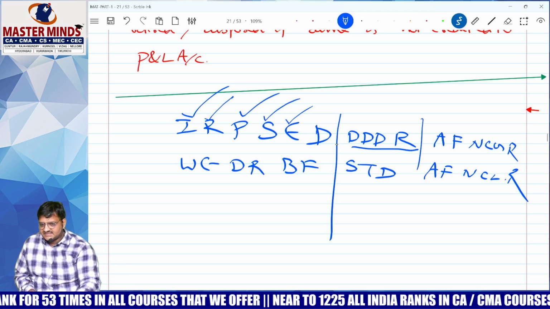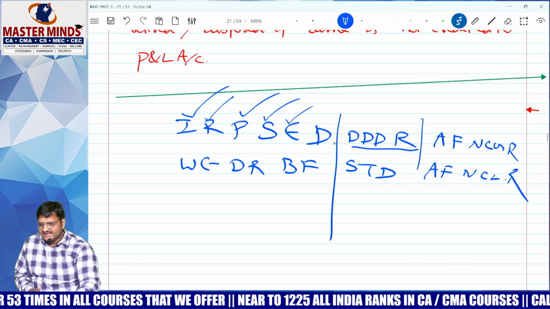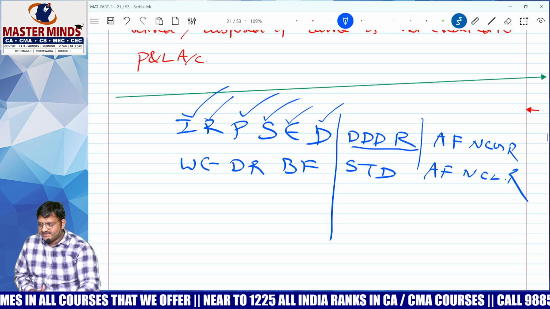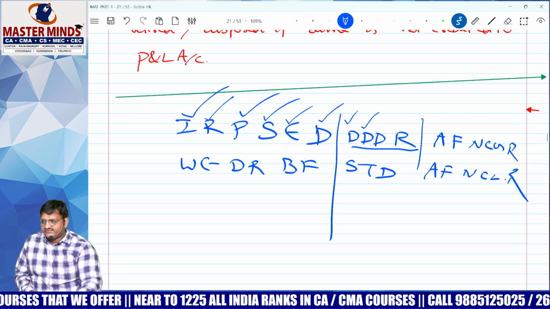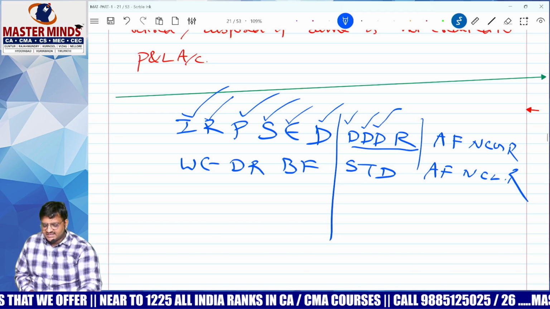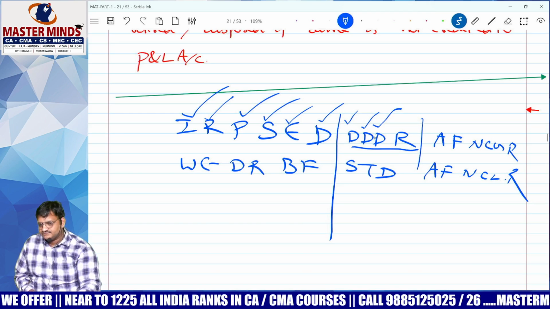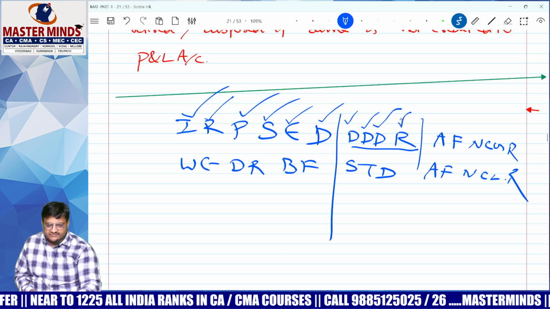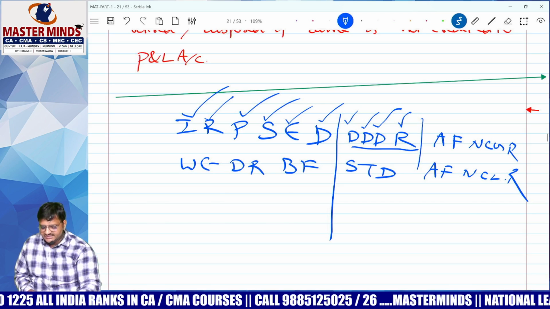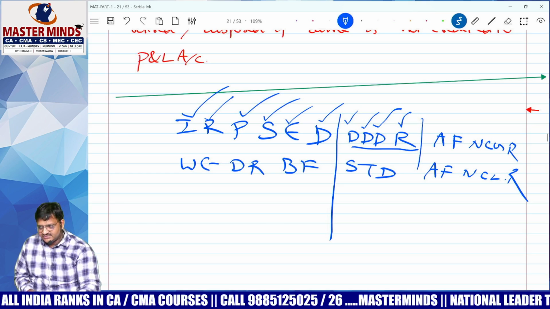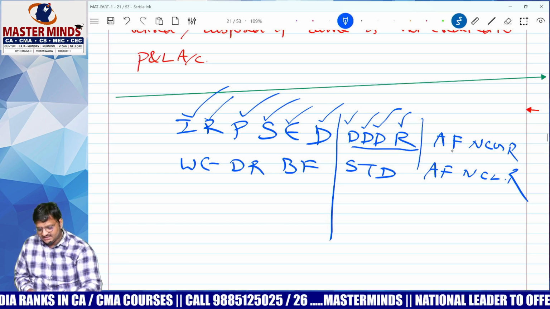E, expenses related to exempted income under 10, 11, 12. D for depreciation. D for deferred tax. D for diminishing in value of asset. D for dividend. R for amount standing in the revaluation reserve, which is not credited to P&L.